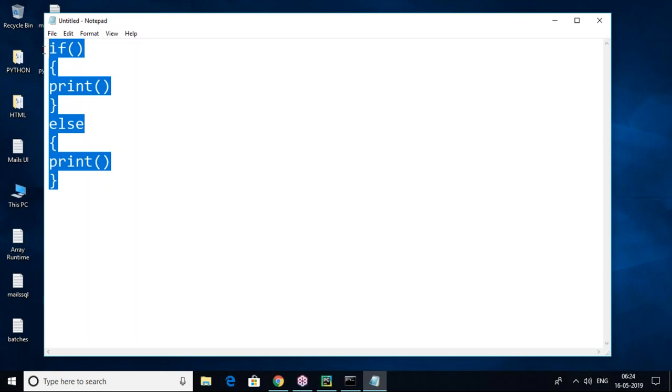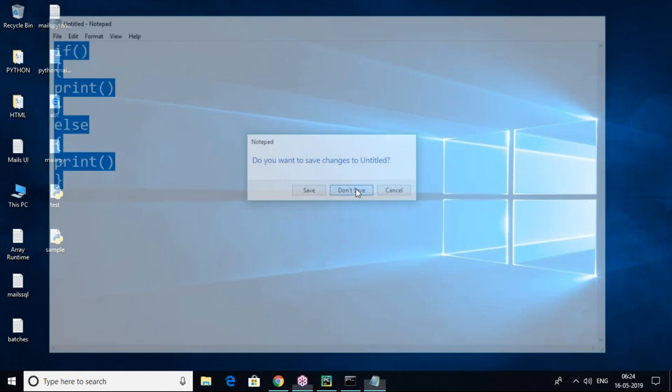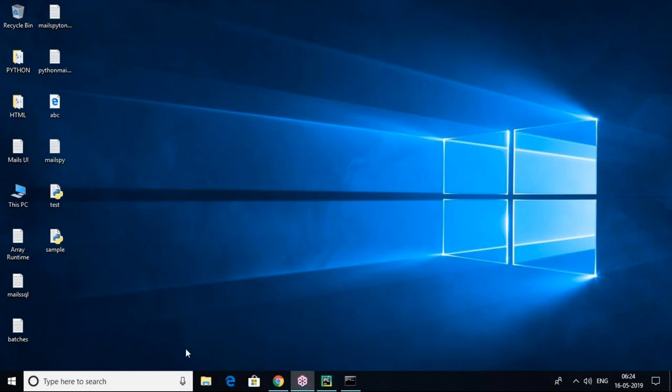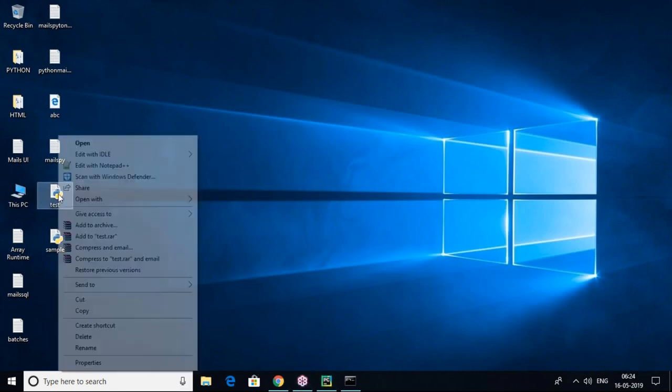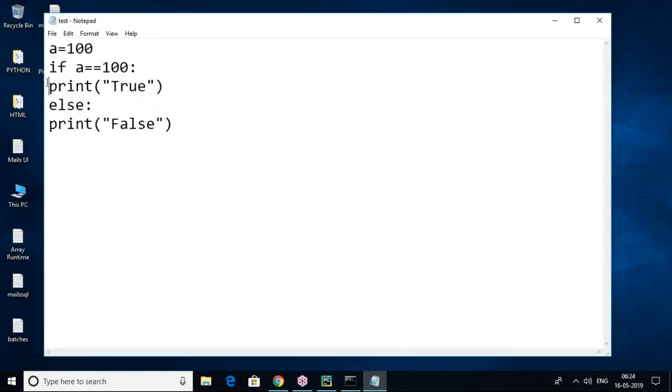So there is no such type of brackets in Python. So that's what we use indentation. Indentation means four white spaces. Let's open this notepad again. Okay, let's edit it. So indentation is not there. So 1, 2, 3, 4. Four white spaces I'm giving. Here 1, 2, 3, 4.